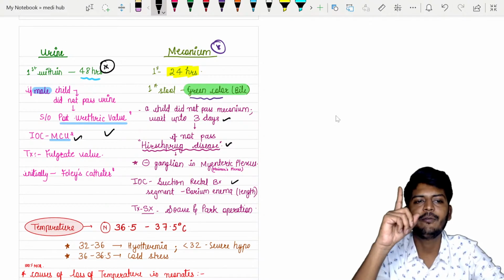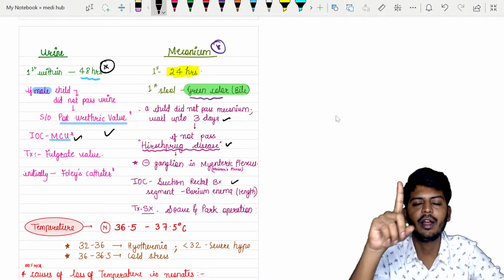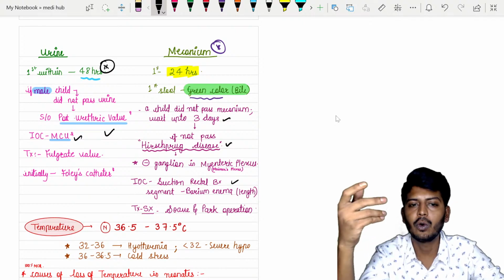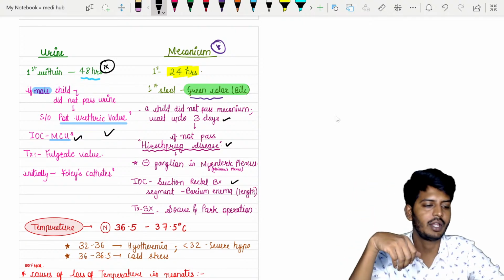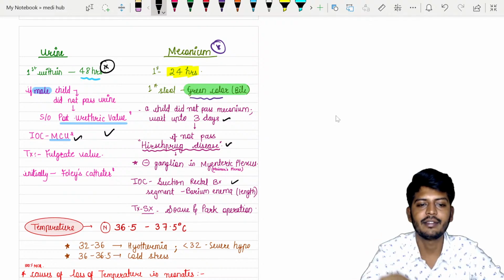So to sum up: first urine within the first 48 hours, first stool within the first 24 hours, and the first stool is called meconium. Now if meconium is not passed, think of Hirschsprung disease. If urine is not passed, think of posterior urethral valves. That is the end of the story.